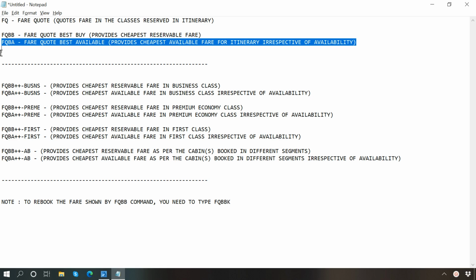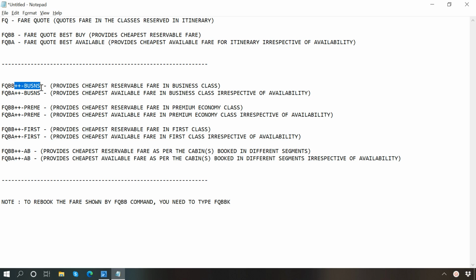Now, there is also a possibility to quote fare as per different available classes. For example, if you want the cheapest reservable fare for your itinerary in business class, then you will have to write plus plus minus BUSNS after FQBB, where BUSNS represents business class.